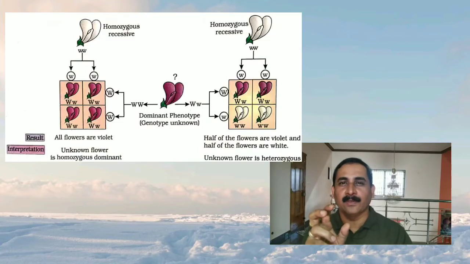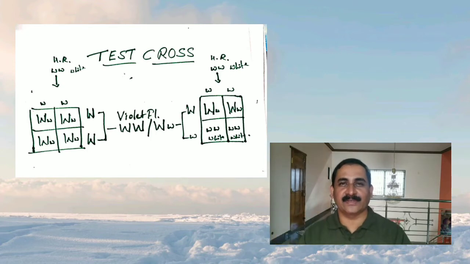So, to test whether the F1 hybrid is homozygous or heterozygous, he backcrossed it with one of its recessive parents to know the genotype of the F1 hybrid. That is called a test cross. Then we come to know what a test cross is. A test cross is a cross between a dominant phenotype, whose genotype is unknown, and a recessive parent.